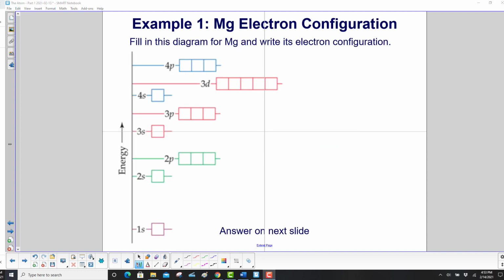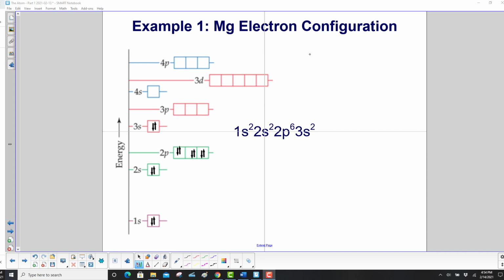Example 1, magnesium. Fill in this diagram for magnesium and write its electron configuration. So the first thing you have to do is consult your periodic table, find out the atomic number, and that will be both the number of protons and the number of electrons. And then use the 3 rules, the Aufbau, Hund, and the Pauli exclusion principle.